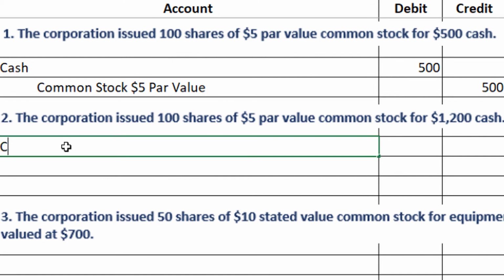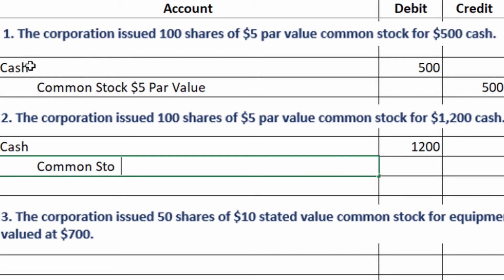So first, we're still going to have our cash as the debit, and this time it's going to be for the $1,200 that the company is getting. We're still going to have the common stock, $5 par value, and we record only the amount that's at the par value.